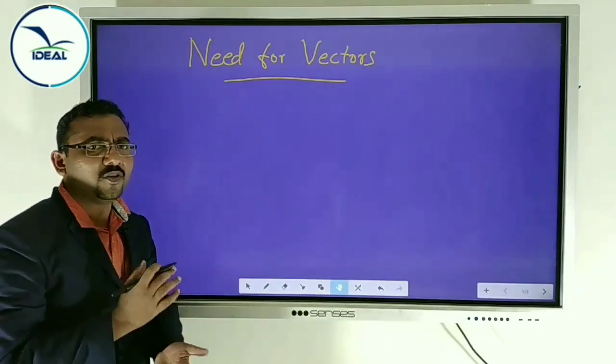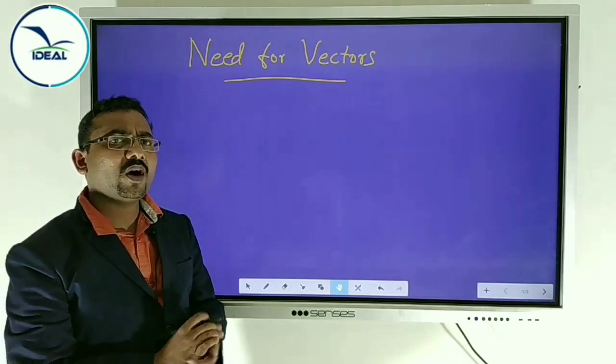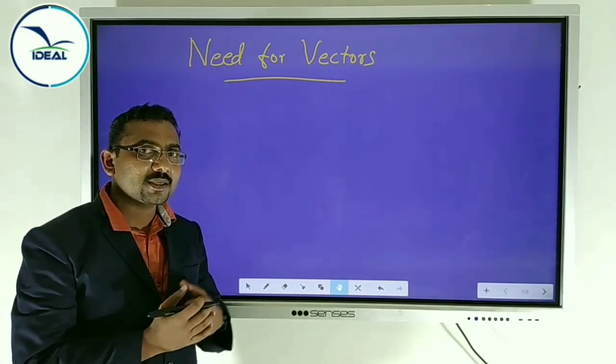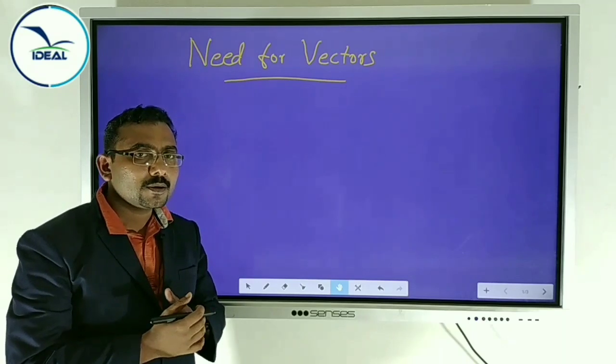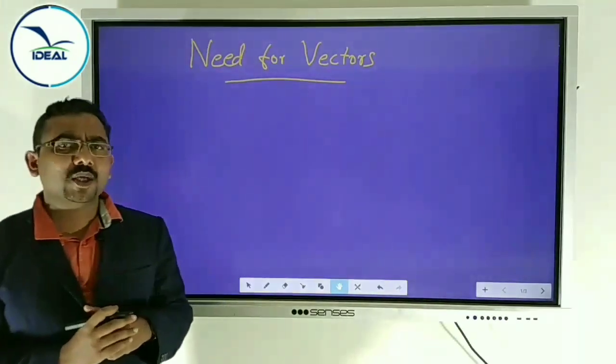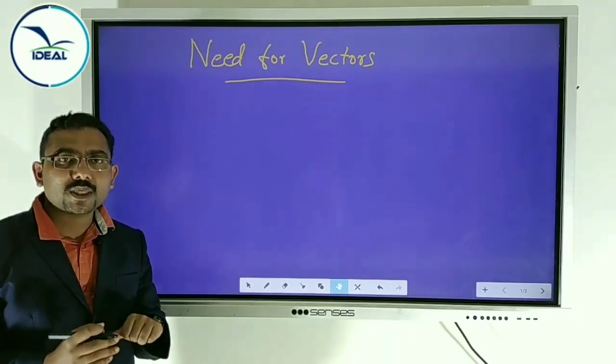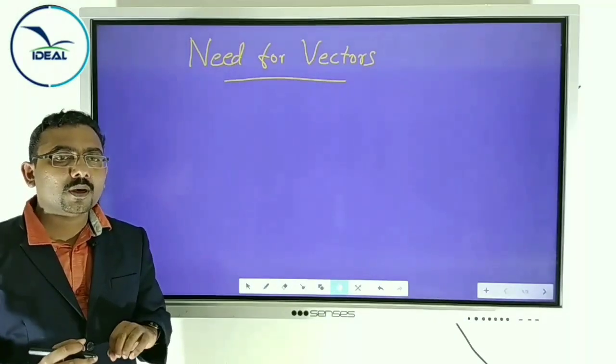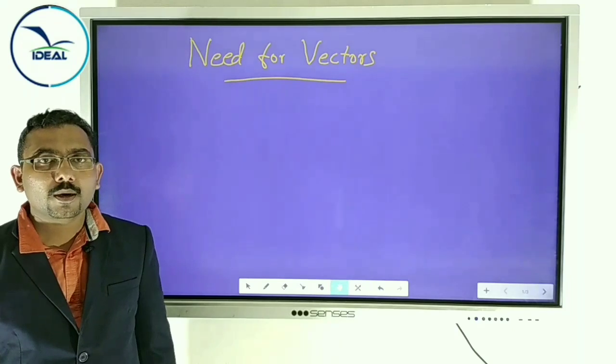What is the need for vectors? Why do we use vectors? Vectors represent a direction. Direction is related with the motion. In one dimension, you studied straight line motion. In straight line motion, how many directions are possible?